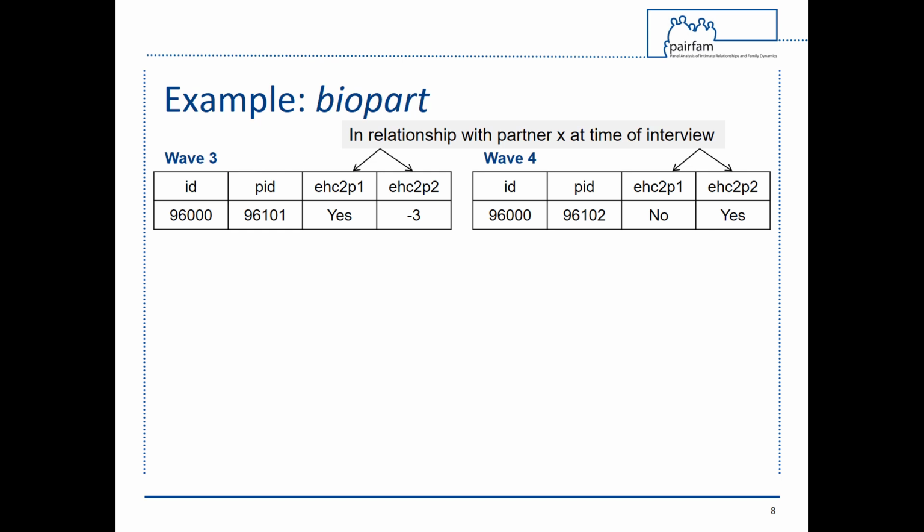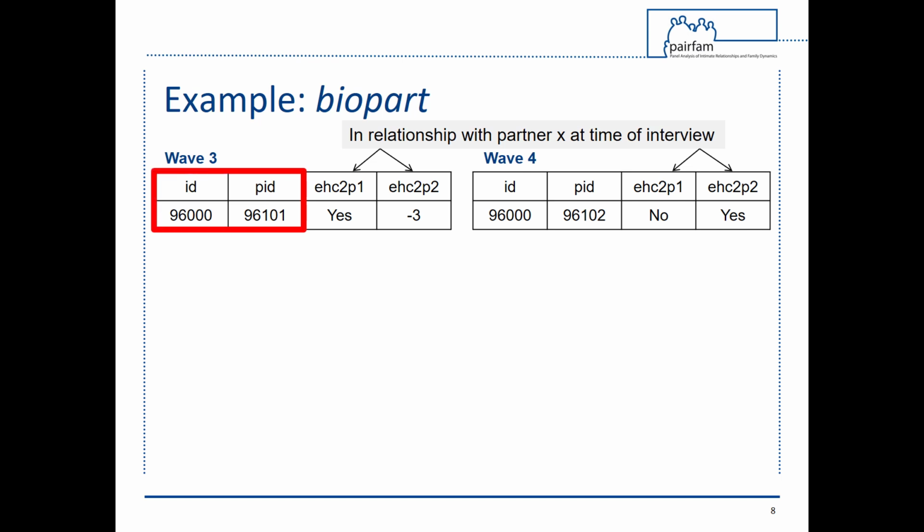To illustrate the differences between the survey and generated datasets, let's have a look at the generated dataset BioPart. The anchor datasets of Wave 3 and Wave 4 include the following information. ID is the person identifier for the anchor respondent, and PID is the partner identifier. EHC2P1 and EHC2P2 provide information on the anchor respondent's relationship status with partner 1 and partner 2 respectively at the time of the interview.